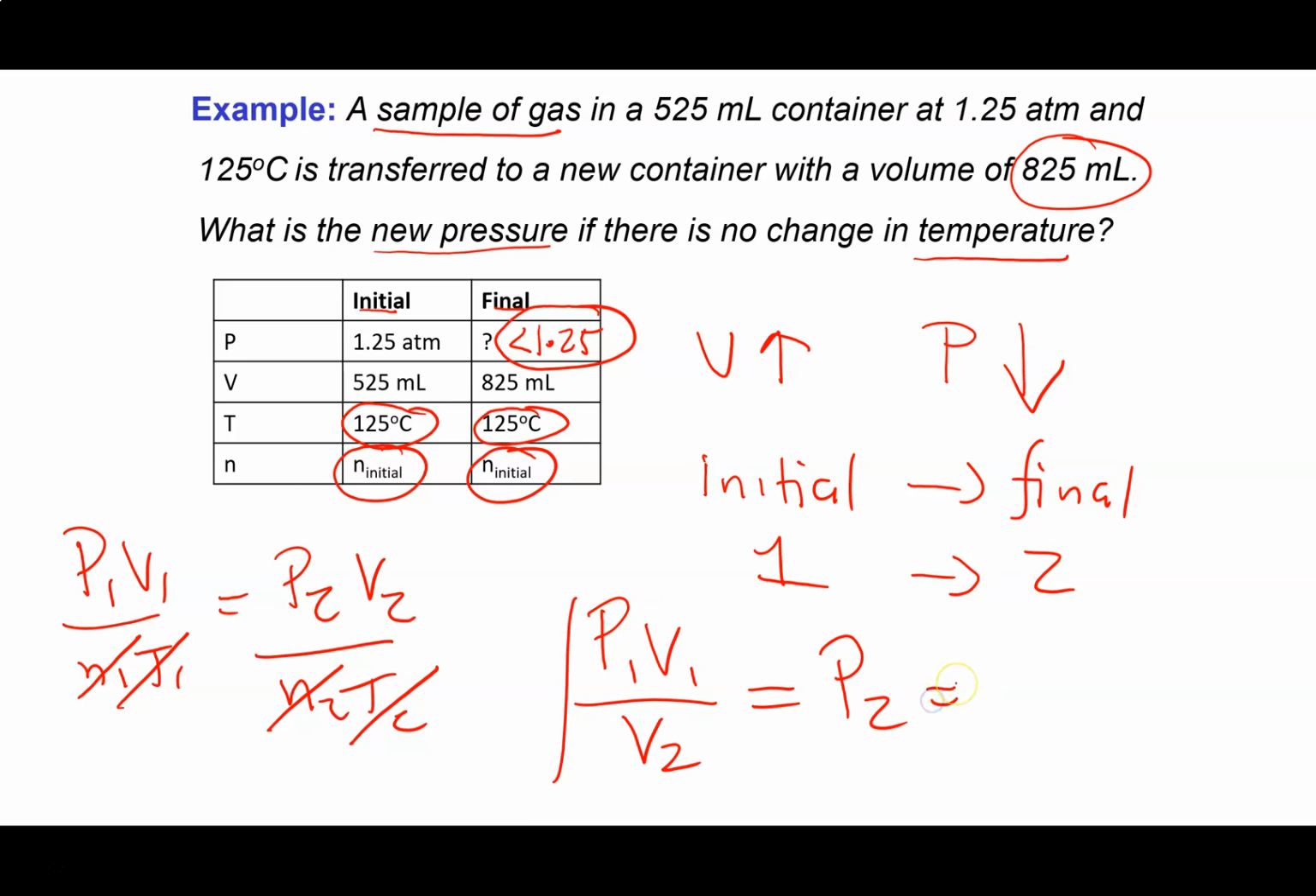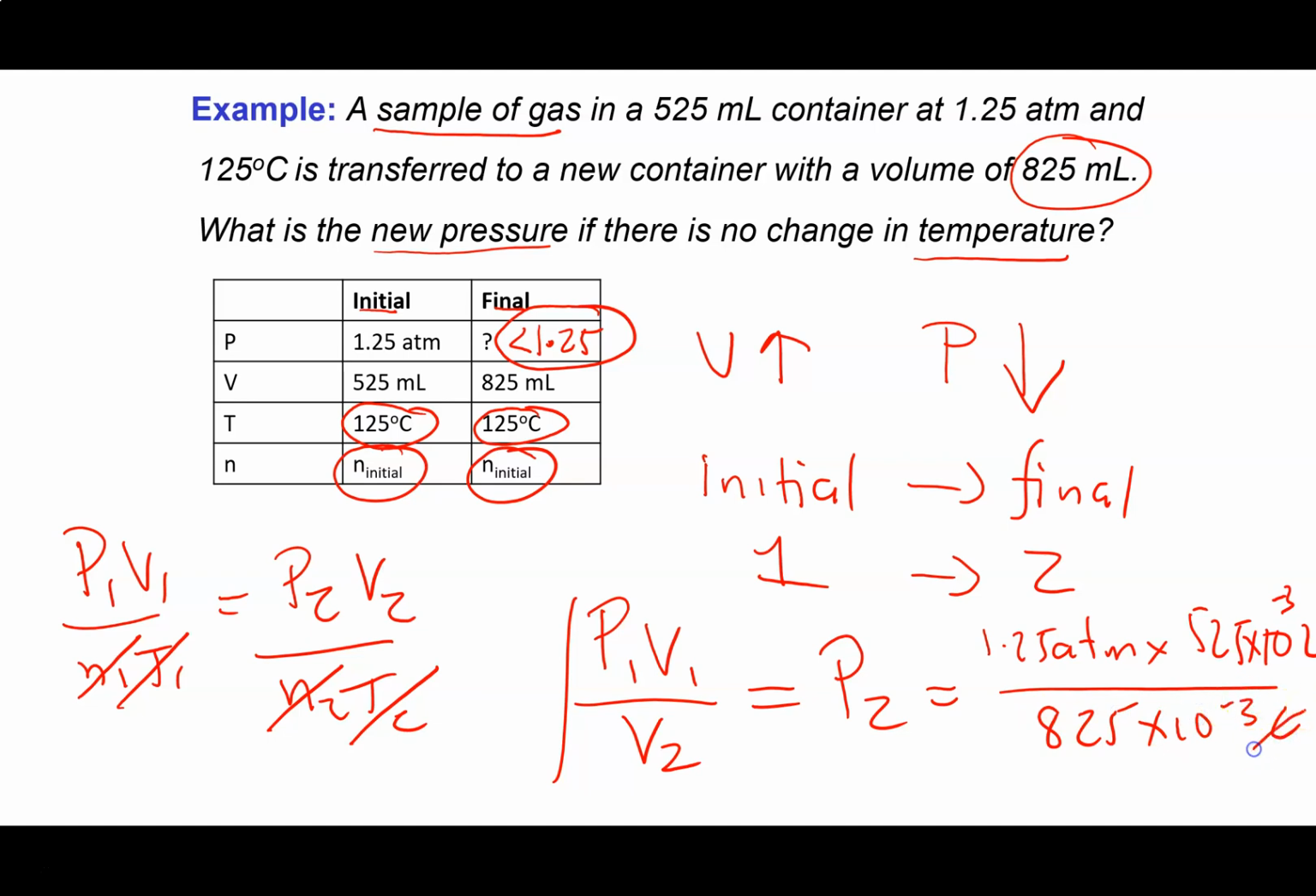Well, let's just do it. We've got a hint. We know that the number has to be less than 1.25. So 1.25 atm times my V1, 525 times 10 to the minus 3 liters, over V2, 825 times 10 to the minus 3 liters.